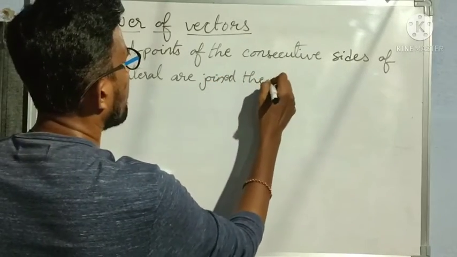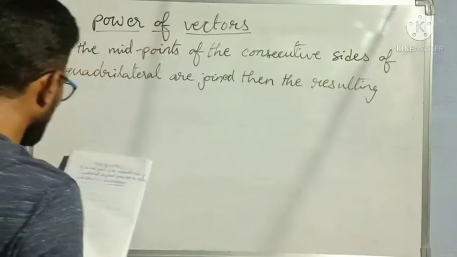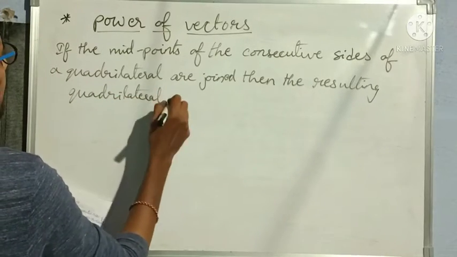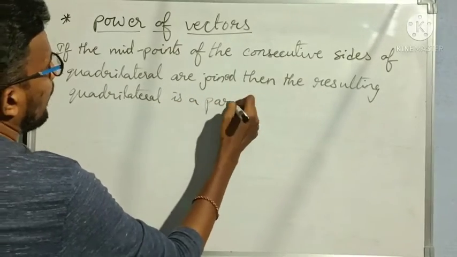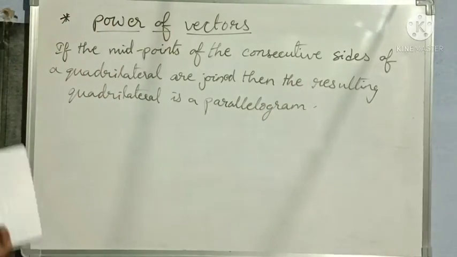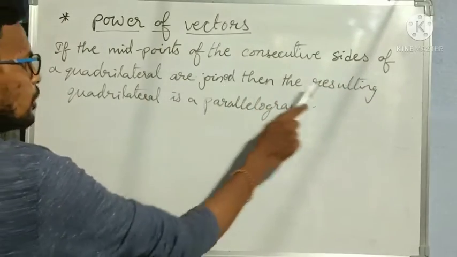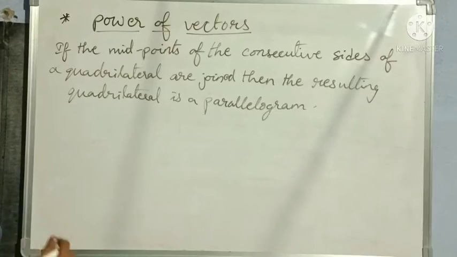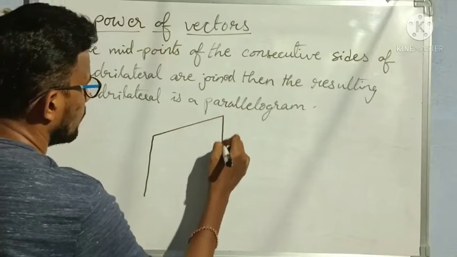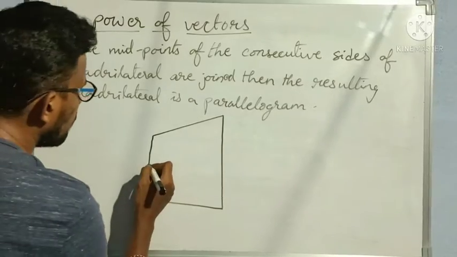then the resulting quadrilateral is a parallelogram. This is what we have to prove in the power of vectors. Understood? If the midpoints of the consecutive sides of a quadrilateral are joined, then the resulting quadrilateral is a parallelogram. Whatever quadrilateral you want, you can take. Suppose I am taking my quadrilateral like this. And I am trying to join the midpoints of this quadrilateral.